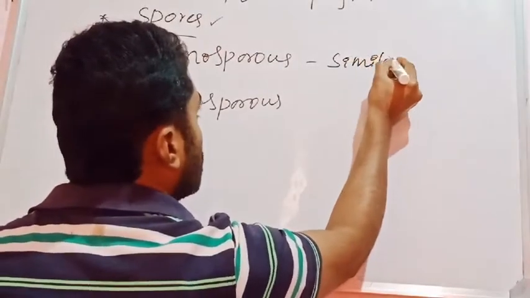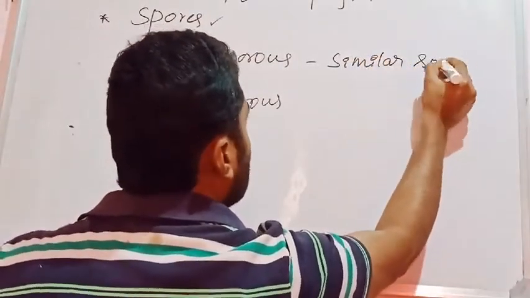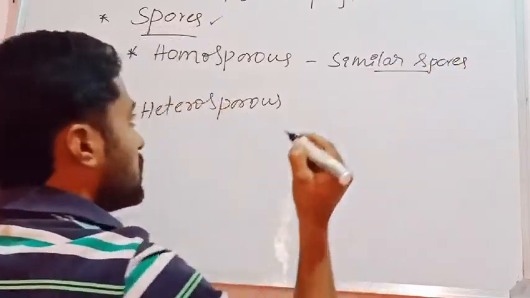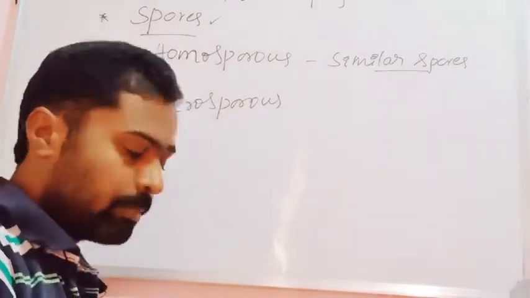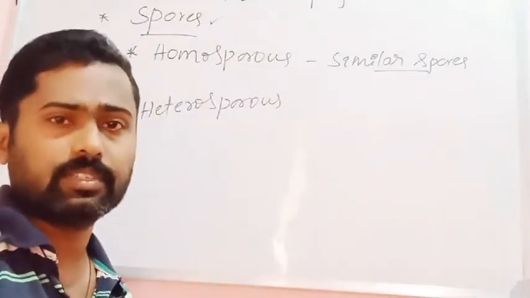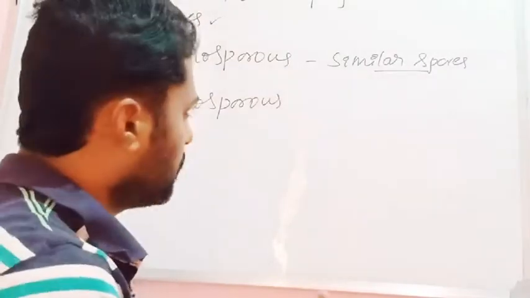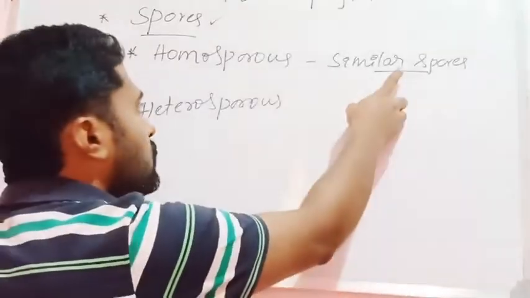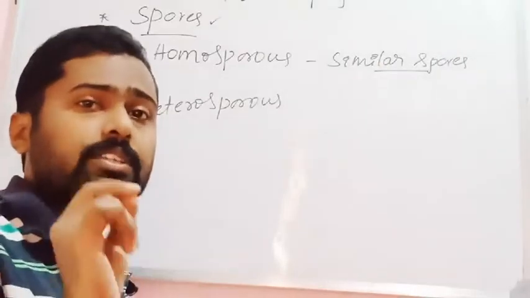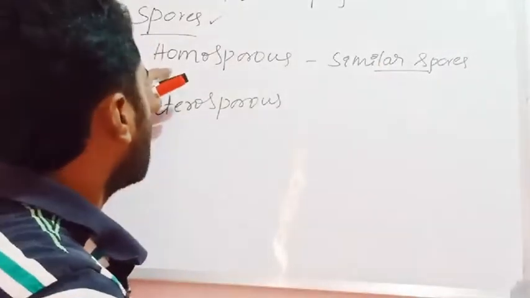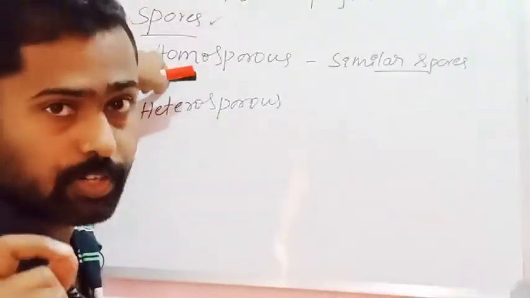There is no differentiation in the spores. The spores are morphologically similar in size, shape as well as behavior. Such pteridophytes are said to be homosporous pteridophytes.